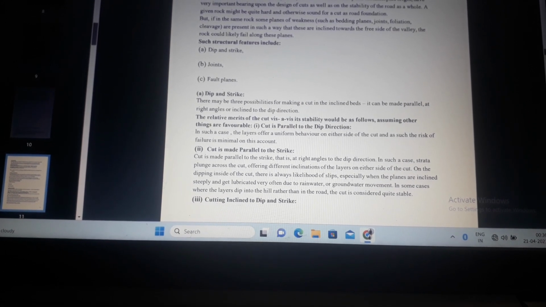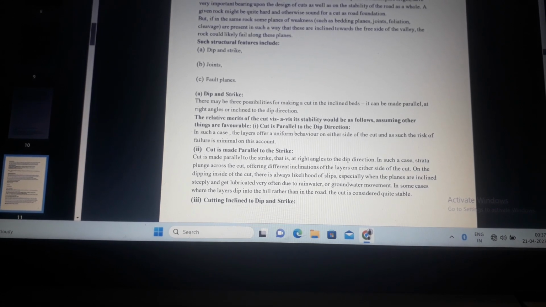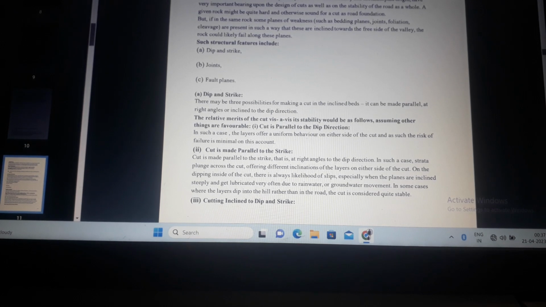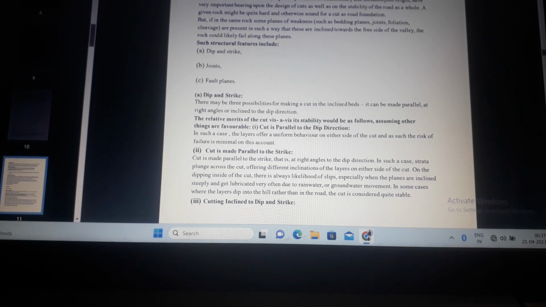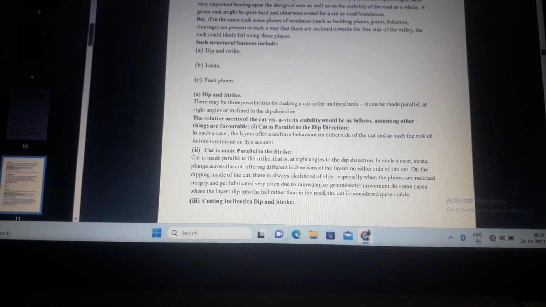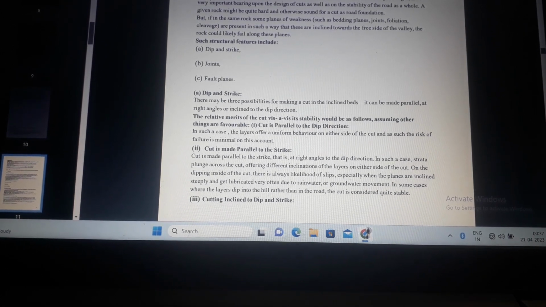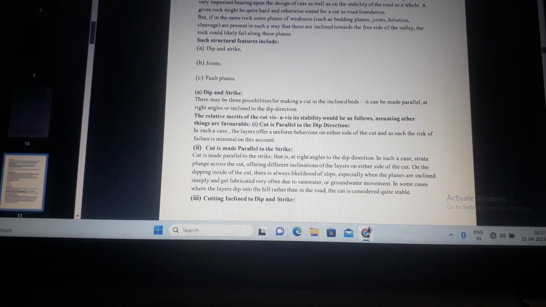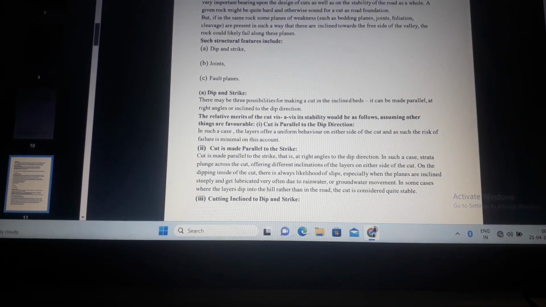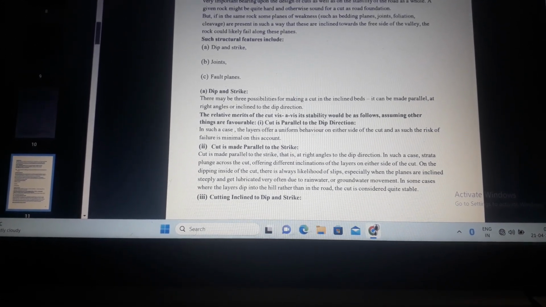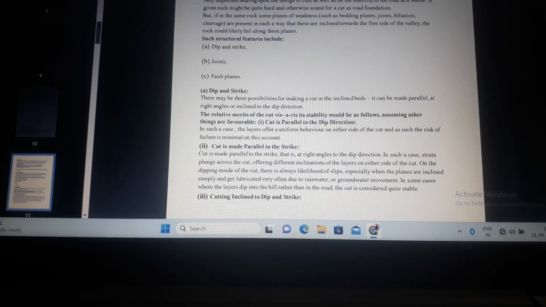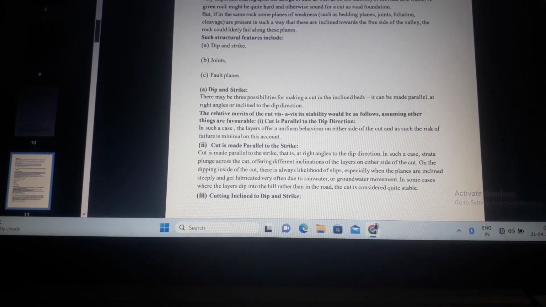Dip and strike. There may be three possibilities for making a cut in the inclined beds. It can be made parallel, at right angles, or inclined to the dip direction. The relative merits of the cut with its stability would be as follows, assuming other things are favorable. Cut is parallel to dip direction. In such a case, the layers offer a uniform behavior on either side of the cut, and as such, the risk of failure is minimal on this account.